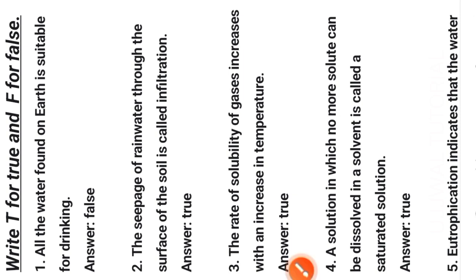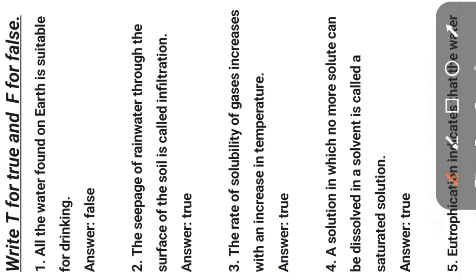My dear viewers, now we discuss: write T for true and F for false. Question number 1. All the water found on earth is suitable for drinking. This statement is false. Due to the salt present in sea water, it is not suitable for drinking. The seepage of rainwater through the surface of the soil is called infiltration. The statement is true. Next question.